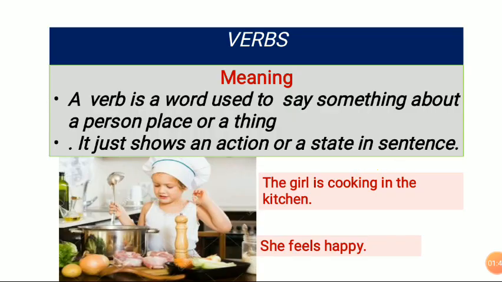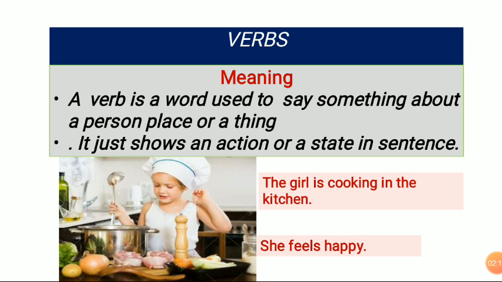Then see, here we are going to see the meaning of the verb. A verb is a word used to say something about a person, place or thing. In the picture you can see the person is a girl, the place is a kitchen and the thing is a recipe. It just shows an action or a state in a sentence. A verb is a word that gives us an action or a state in a sentence. State means a situation in a sentence.